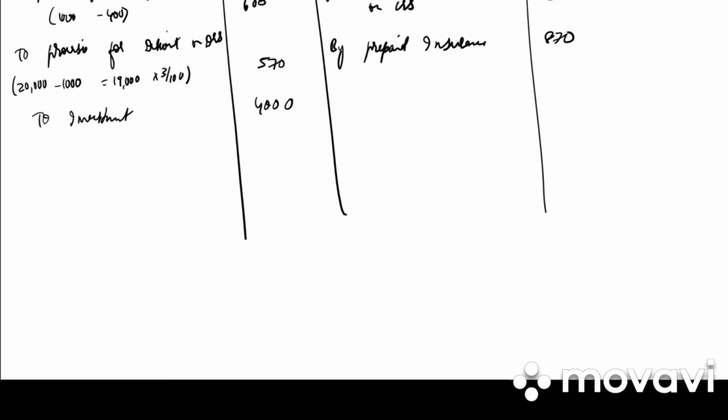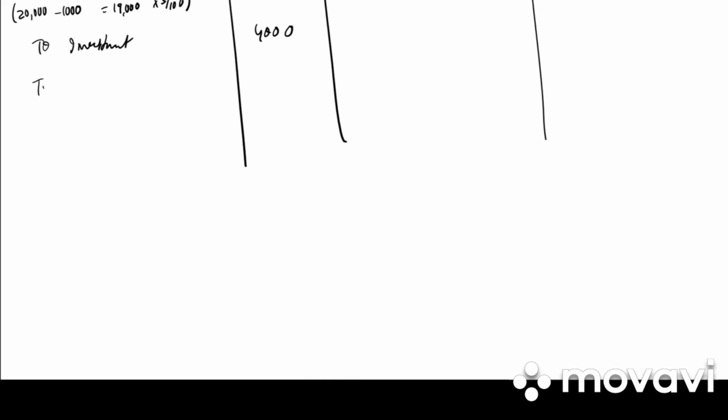There is a claim for workman compensation to the extent of 5,000. So what is the workman compensation reserve? Have they given it in the question? No, nothing has been given, but there is a claim of 5,000. So what is the journal entry for that? Revaluation account debited to workman's compensation liability account. It is 5,000.